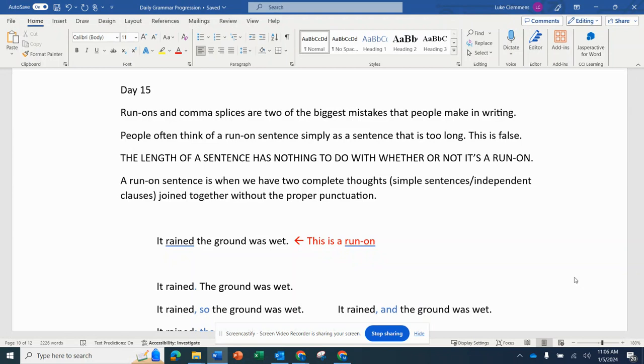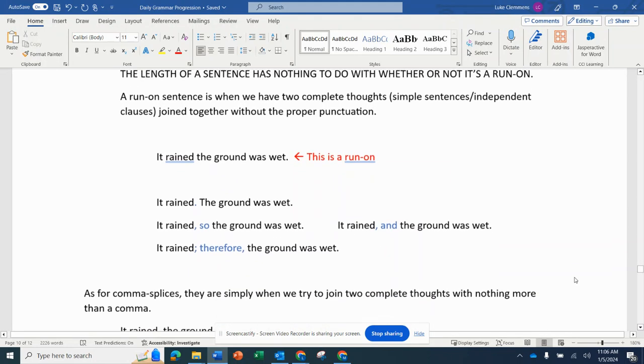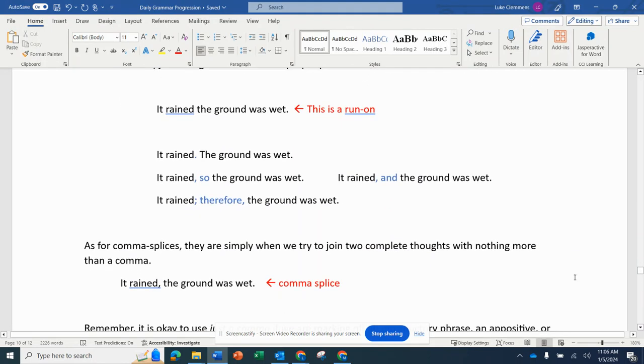A run-on is when we have two complete thoughts or simple sentences, independent clauses. Remember, those are all the same thing. Okay, so two complete thoughts joined together without proper punctuation. So, for example, if we were to say "it rained, the ground was wet," and this is how we wrote it, this is a run-on.